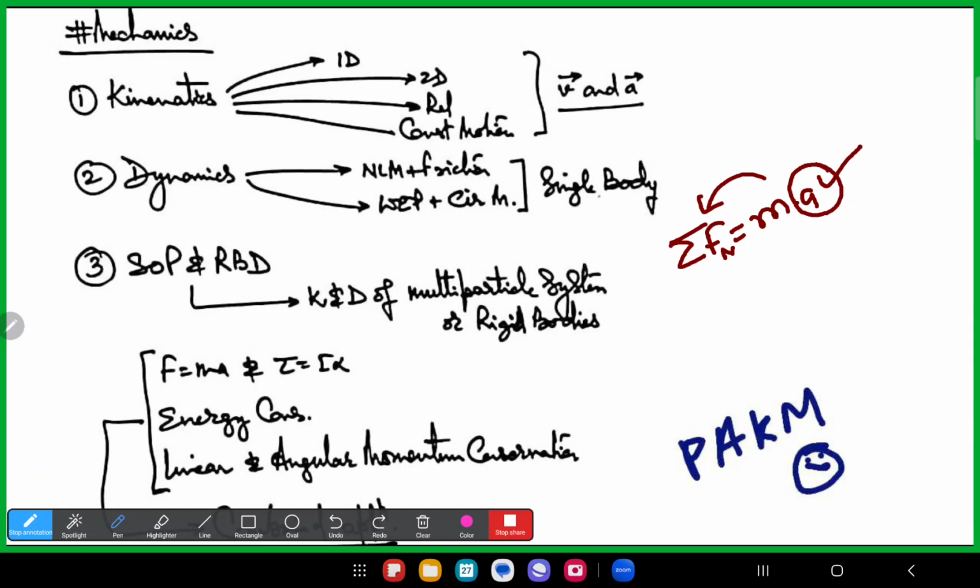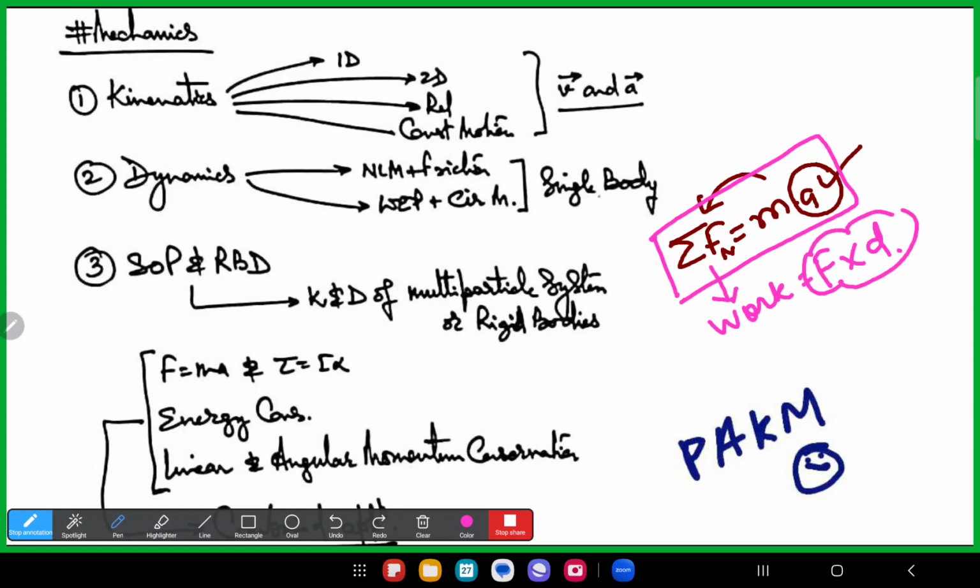Clear? Once you have calculated acceleration and force, the next connected term is work. Work is force multiplied by displacement. Acceleration is number one, force number two, and the connected term is work, number three.